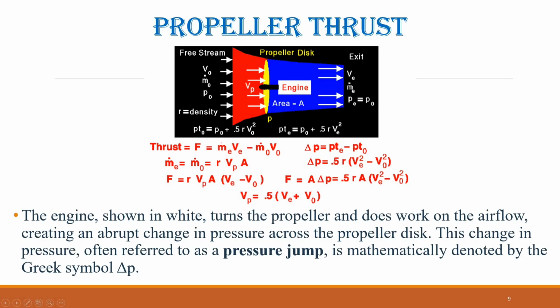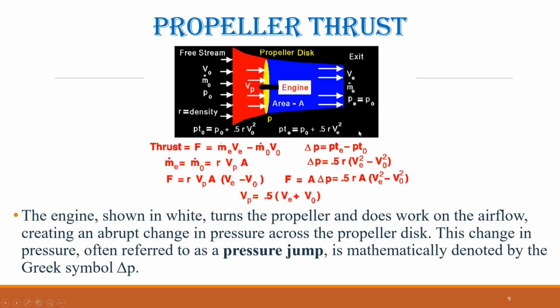Using Bernoulli's equation, the total pressure ahead of the propeller disk is total pressure equals the static free stream pressure plus 1/2 times the air density multiplied by the square of the free stream velocity. Downstream of the disk, the total pressure becomes total pressure equals the static free stream pressure plus 1/2 times the air density multiplied by the square of the exit velocity.